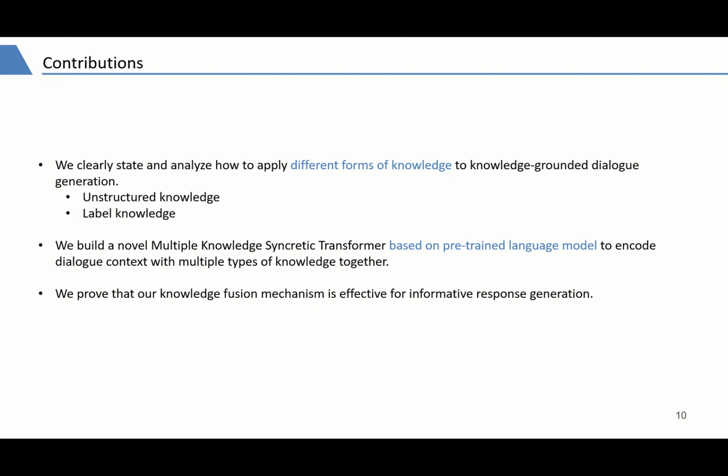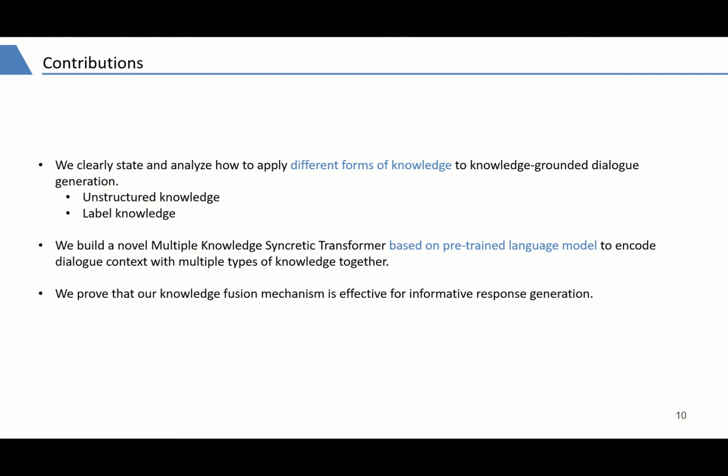Specifically, we divide these different types of external knowledge into two broad categories. The first category is unstructured knowledge. This kind of knowledge usually is a whole sentence or document, which can express a complete meaning, such as the personal profiles in the PersonaChat dataset, and grounding knowledge in the Wizard of Wikipedia dataset.